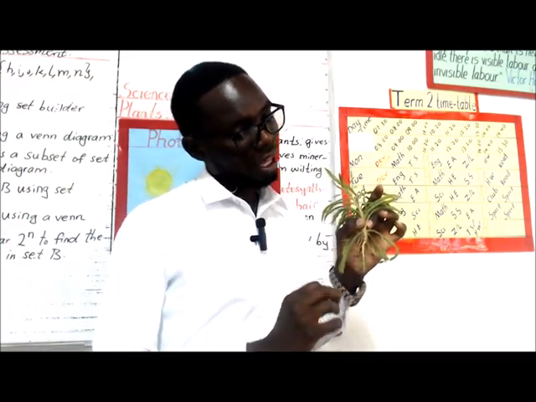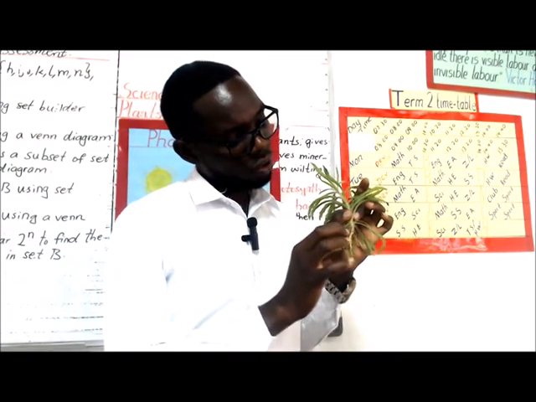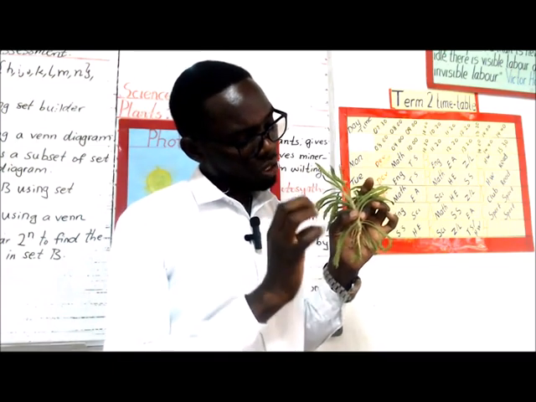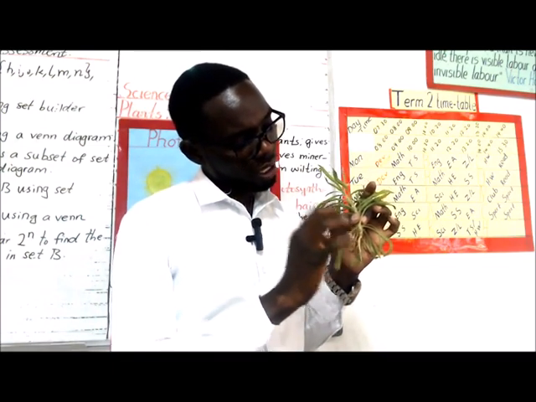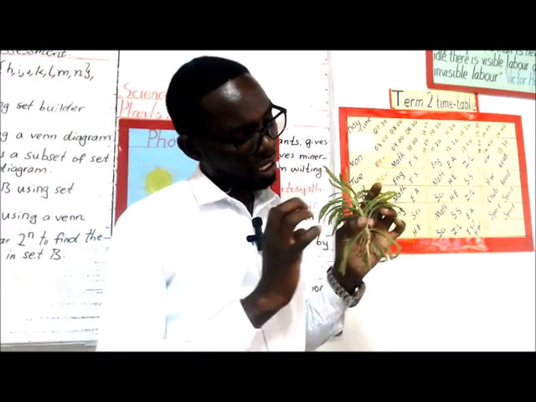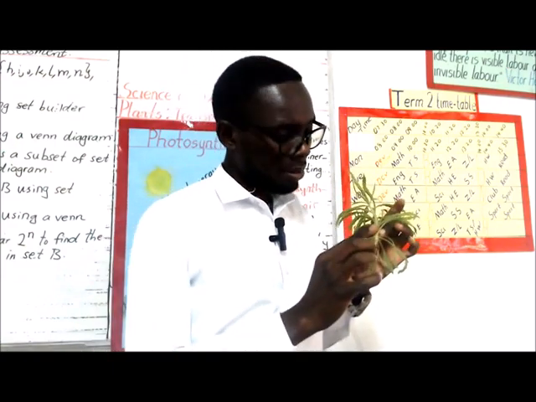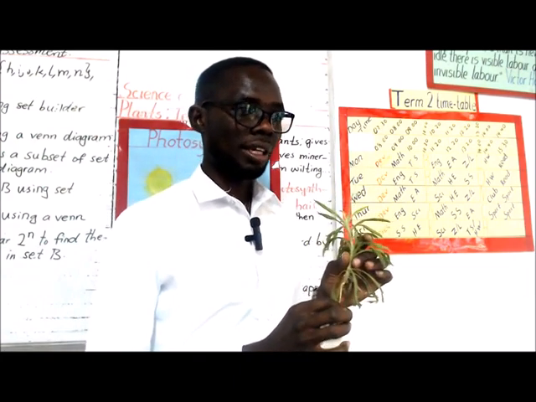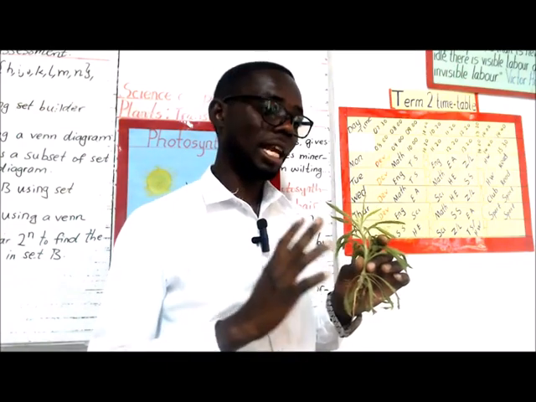We call it the epidermis. Okay, these dissolved nutrients in the water will get from the root hairs into the epidermis, and from the epidermis it will go into the xylem. Okay, it will go into the xylem tube.